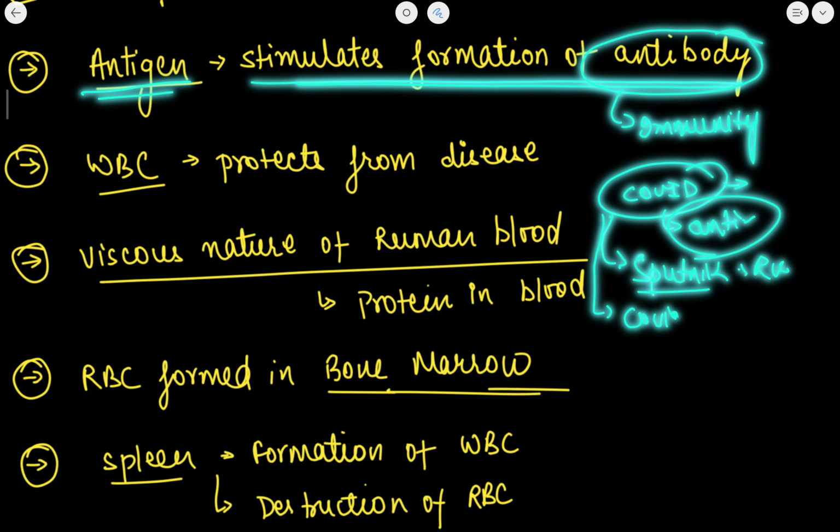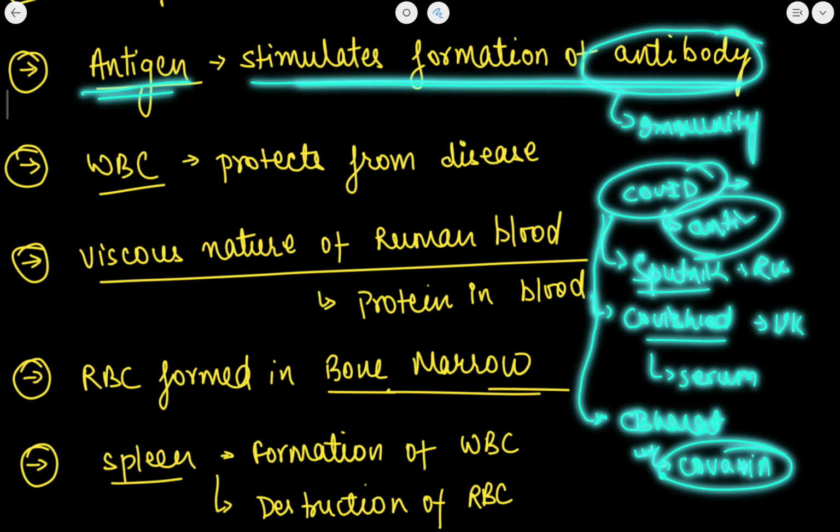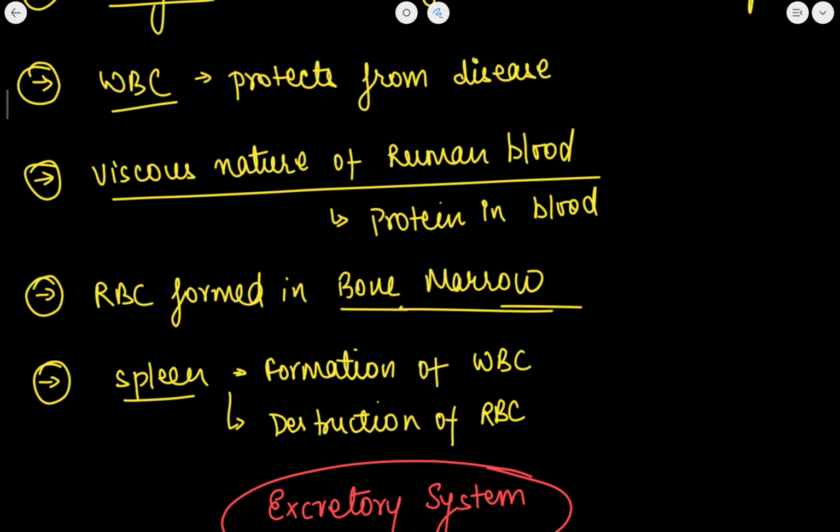Covishield was developed in Britain with the help of Serum Institute, and the vaccine which was developed in India was developed by Bharat Biotech. Name was Covaxin. Okay, it was the Indian vaccine, and this Covaxin was exported to various African countries also. So I have just given you an idea about the vaccines.